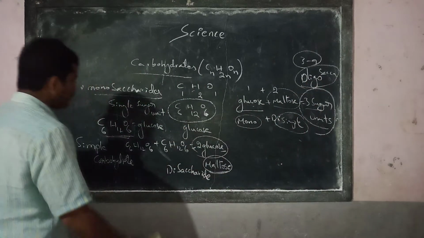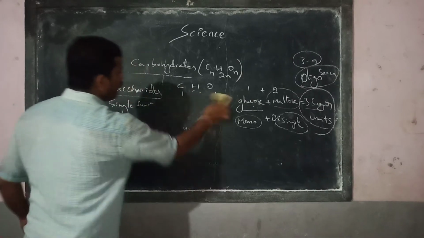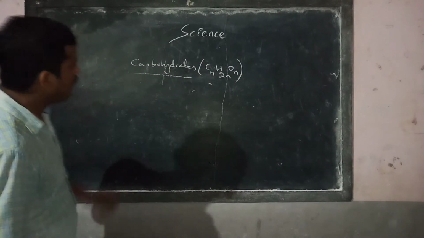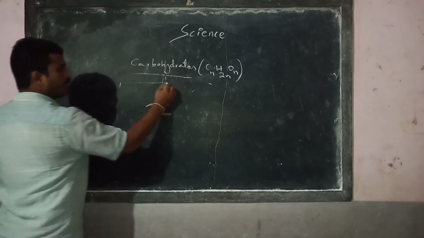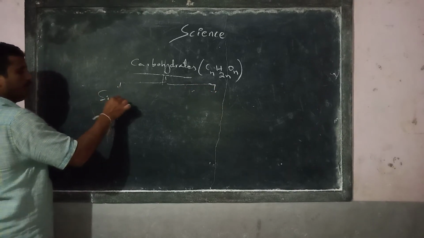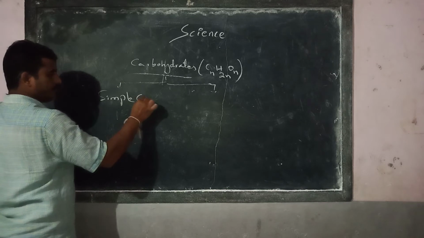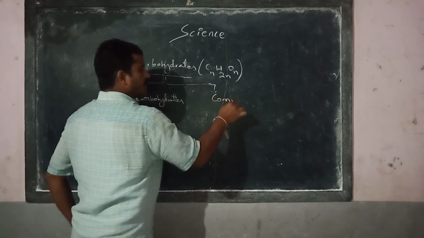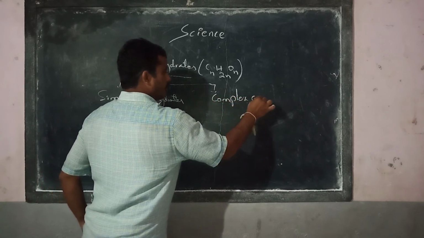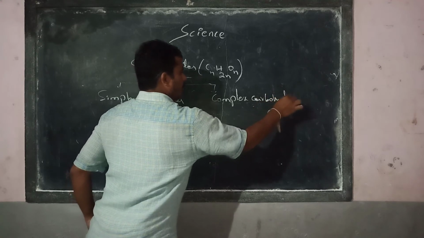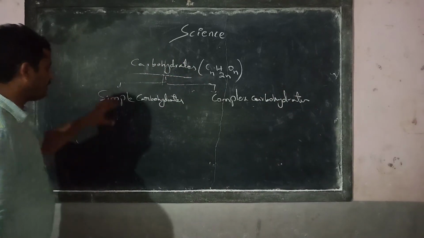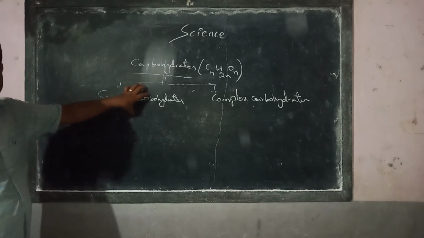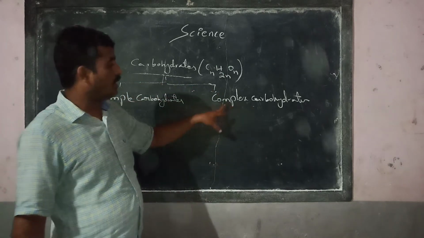So, with all these things, we have to come to a conclusion. What I mean to tell you is, carbohydrates can simply be said to be simple carbohydrates or complex carbohydrates. So in this we can take 2 again: monosaccharides and disaccharides can be simple. Oligosaccharides and polysaccharides are complex carbohydrates.